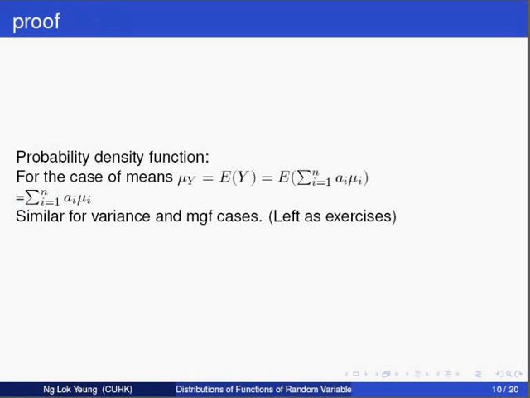We will talk about the proof of the aforementioned results. For the case of means, it is easy to know that mu_Y equals the expected value of Y, which equals the expected value of the sum of a_i times X_i, as known from our definition. The constants can be taken out of the parentheses, with X_i's remaining in the expected value. We can easily come to a final result, which equals the sum of a_i times mu_i's. The variance case is similar, as we can eliminate the terms where i is not equal to j, since X_i's are independent. It is also similar for the moment generating function case, and you may try it as an exercise.